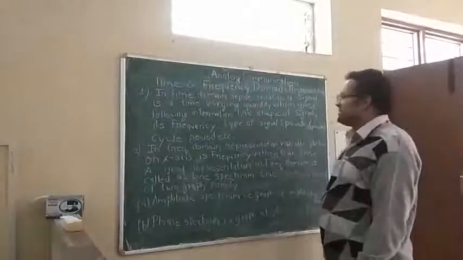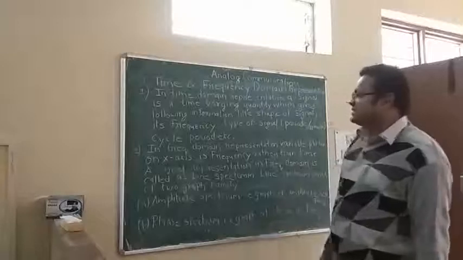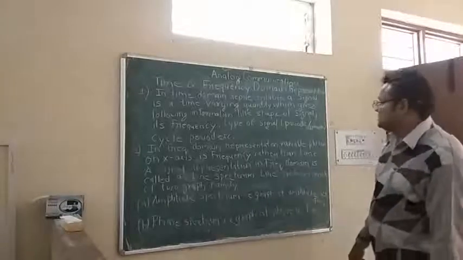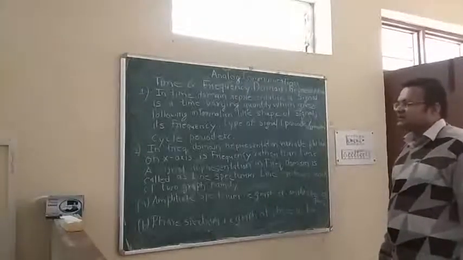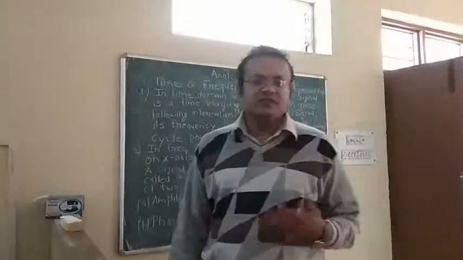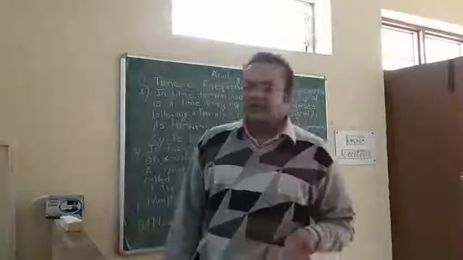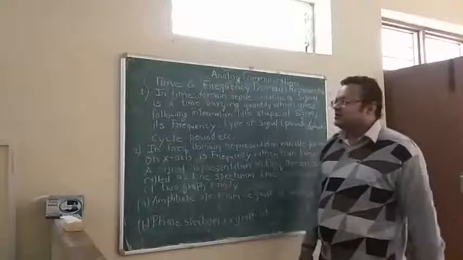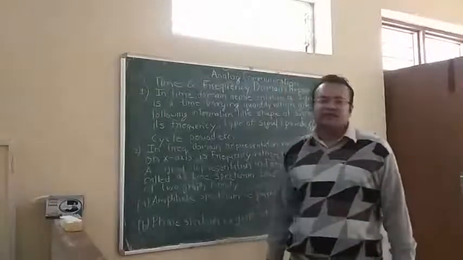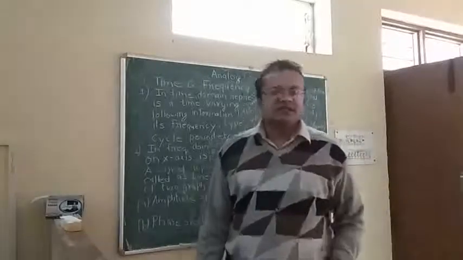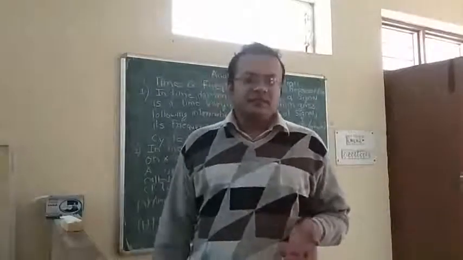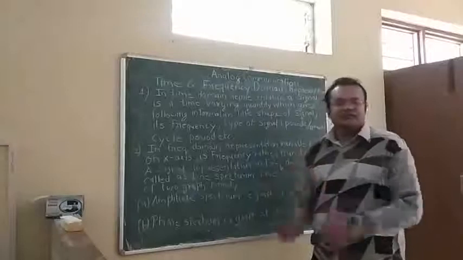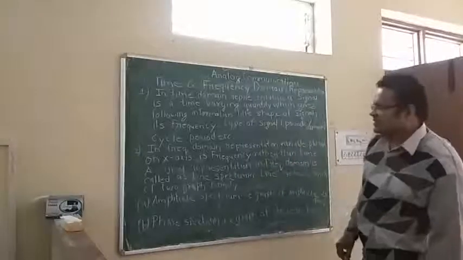In time domain representation, a signal is a time varying quantity which gives the following information: shape of the signal, its frequency, type of signal (periodic, aperiodic), cycle, period, etc. So in time domain representation you can see all the physical parameters of the waveform. You can see the frequency, time period, and signal characteristics like periodic, aperiodic. In time domain representation, the signal is varying with respect to time, so you can see all the parameters related to time, like frequency, time period, etc.